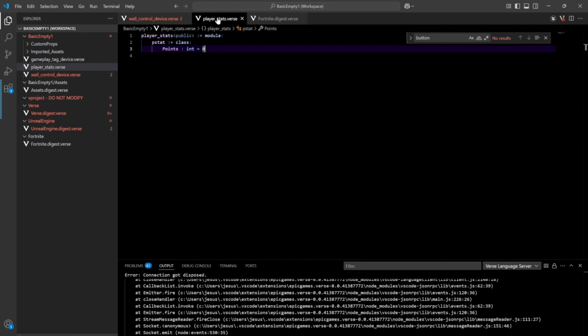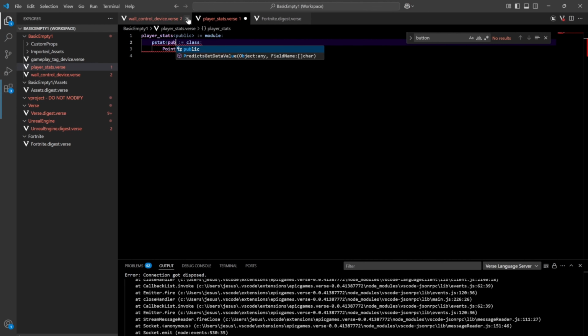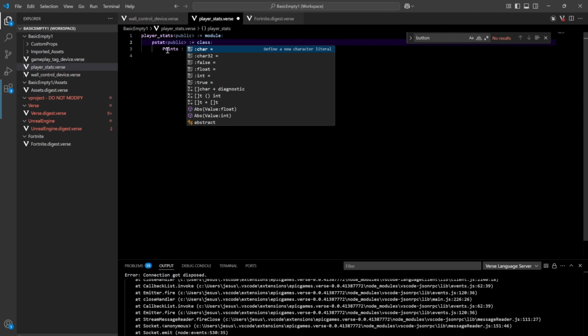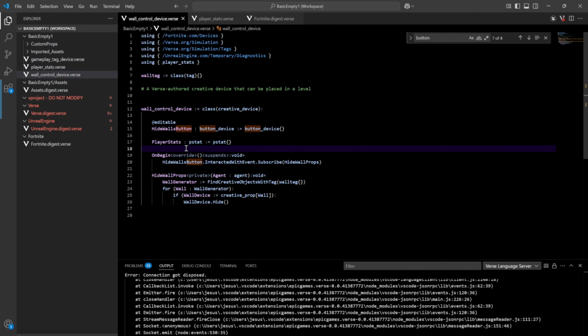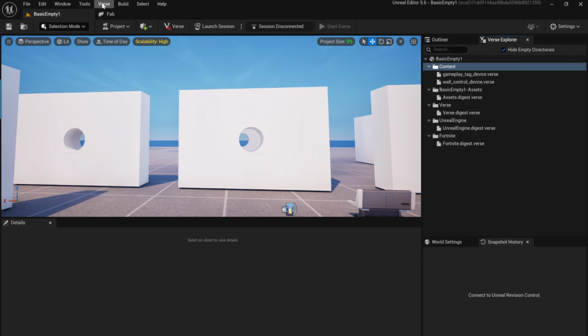All right, so let's make this pstat class public. I still don't like that name. It's not the best name, but it is what we have for now. So now we have the player stats here. This is not editable. We're not trying to set that up here. We just want it as a member for the wall control device to use. And now when we go to the Unreal Editor, Verse, build Verse code, all green. So we're good there.